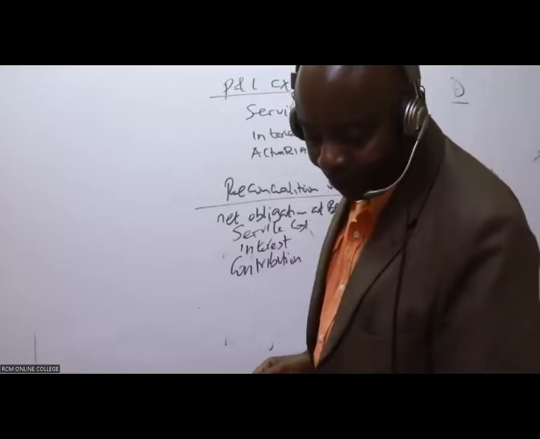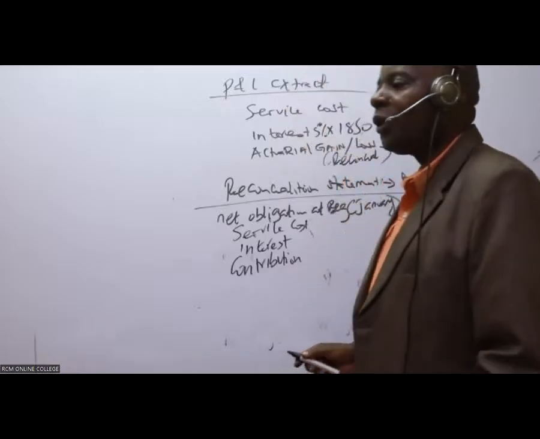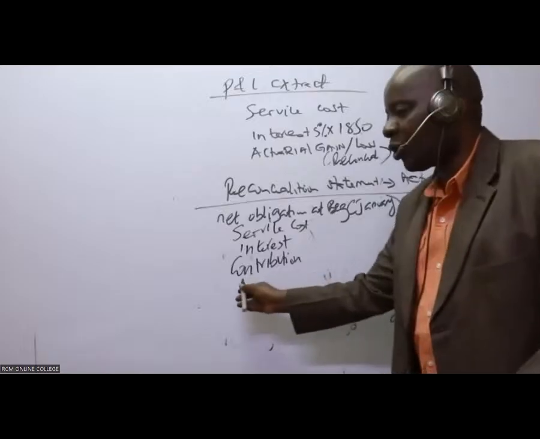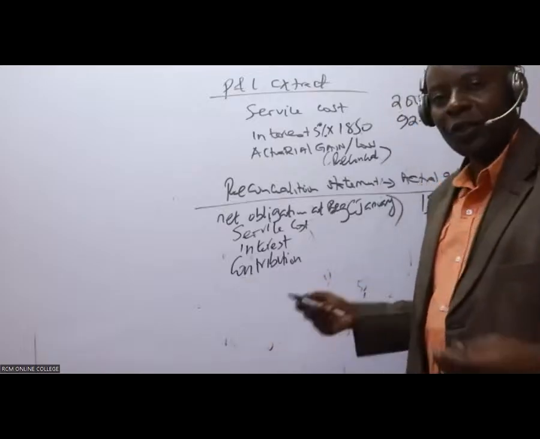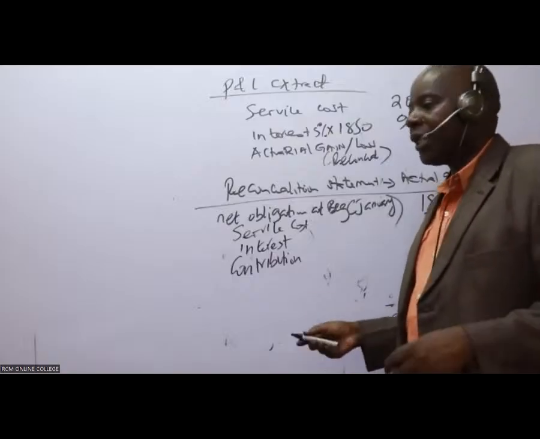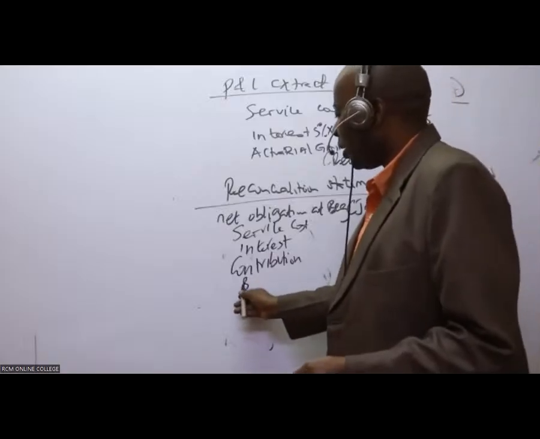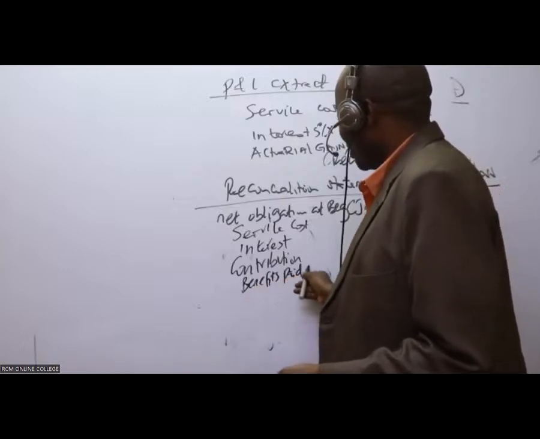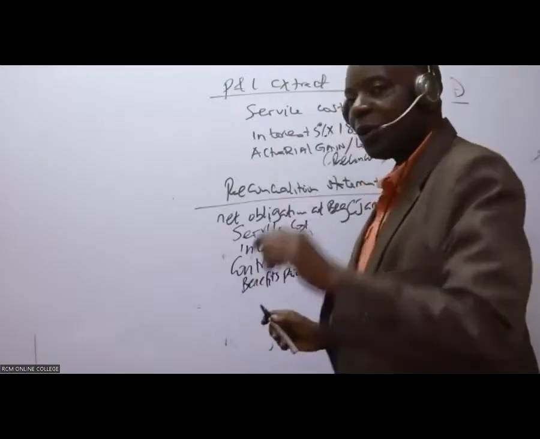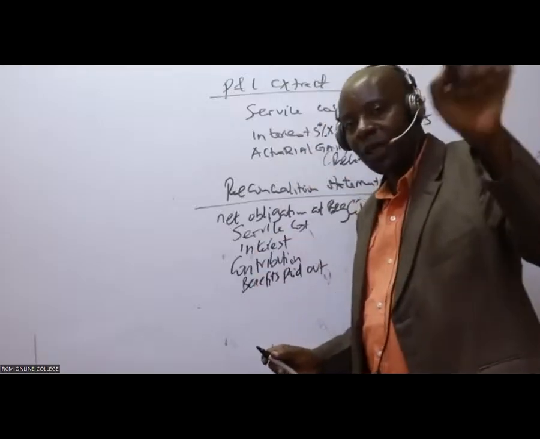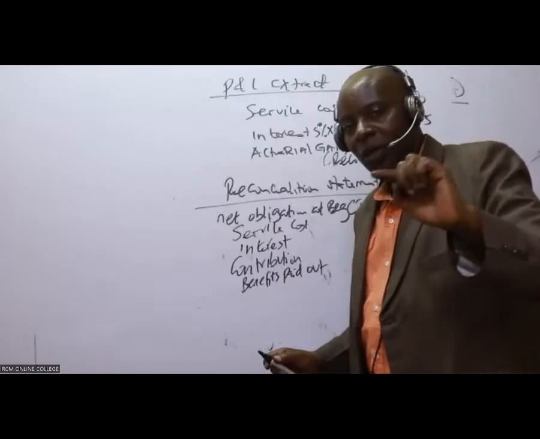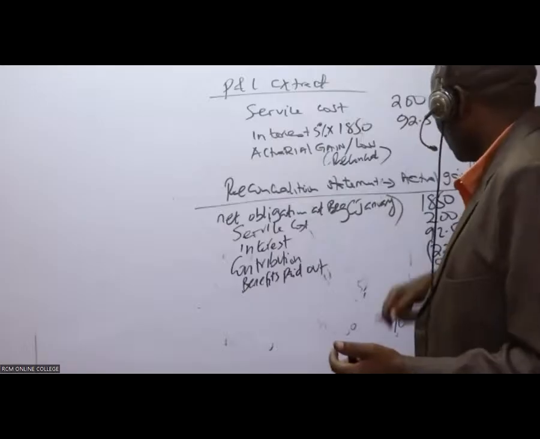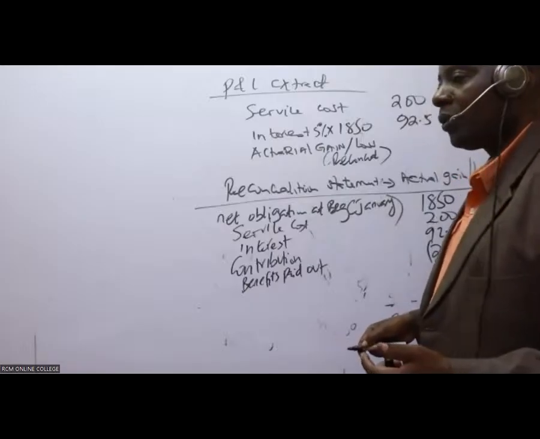Now, what do you know about benefits paid out? You simply write, for the examiner to see a broad and deep knowledge of the subject, ignore. Benefits paid out. In this case, ladies and gentlemen, it's affecting both. The obligation will go down and the asset is going down. So the net effect is 0. So benefits paid out, ignore. 0. Hot air.